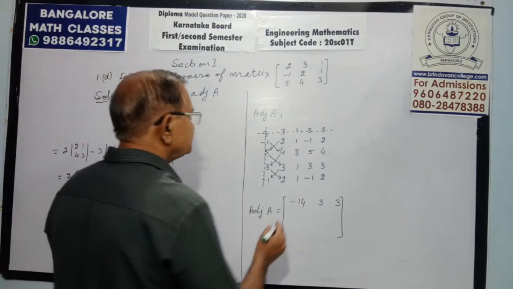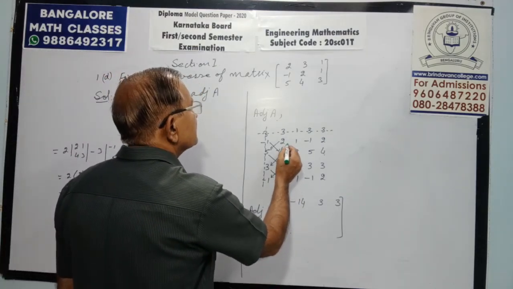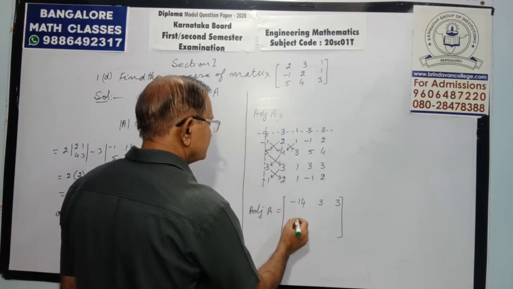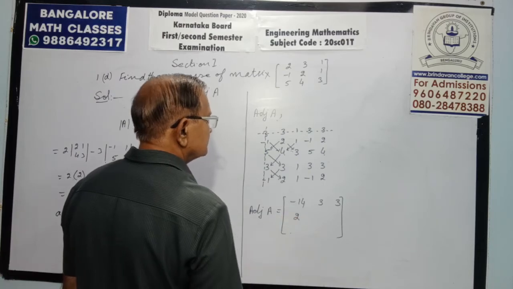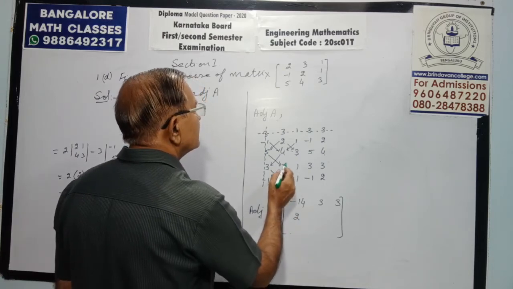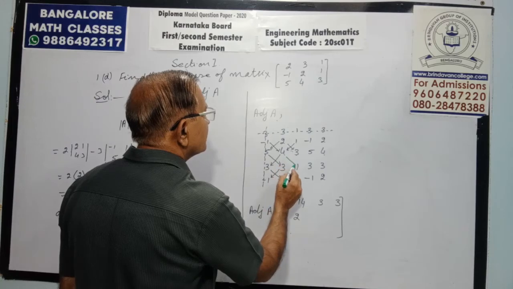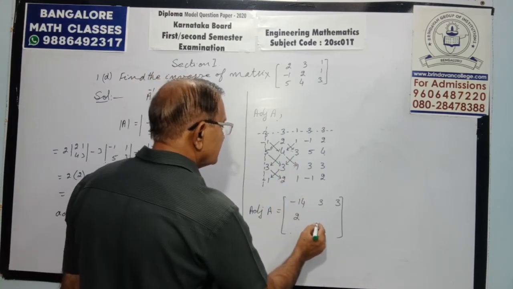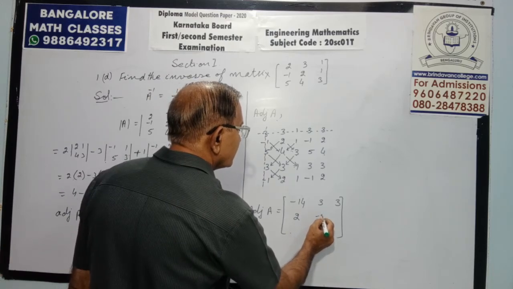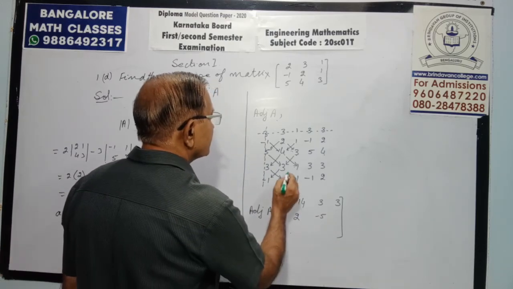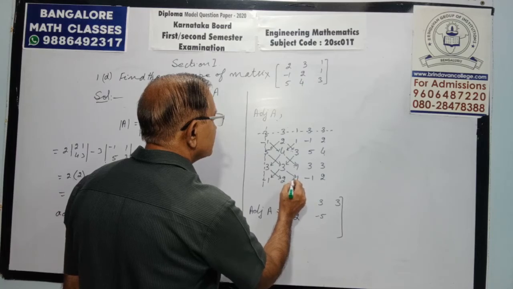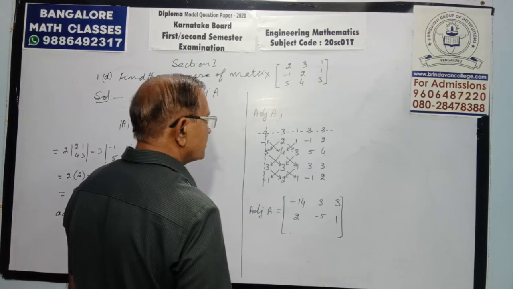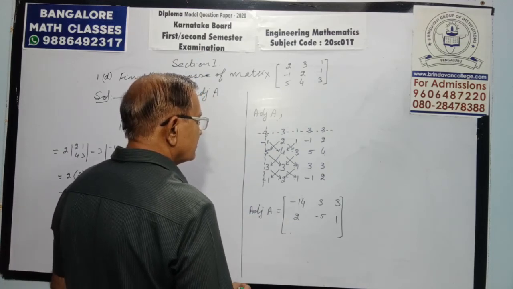Now see next. 3 to the 6, minus 4. Then 4, minus 9, minus 5. 3, minus 2, 1.